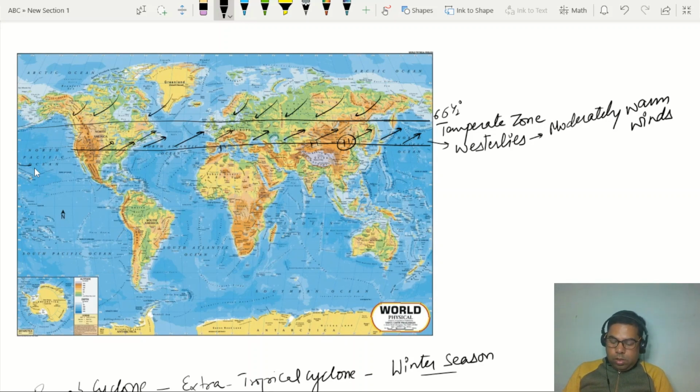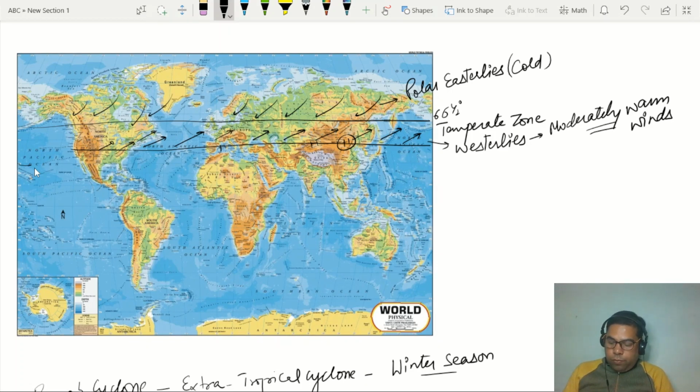These are going to the northeast, and the winds are coming from the polar areas. And these polar winds are called polar easterlies. Right. As these are coming from the polar areas, these are cold, and westerlies are moderately warm winds.